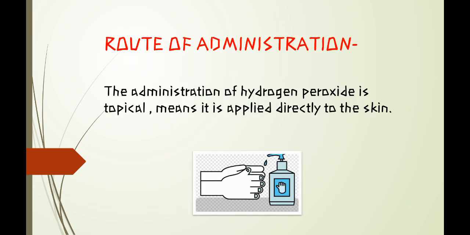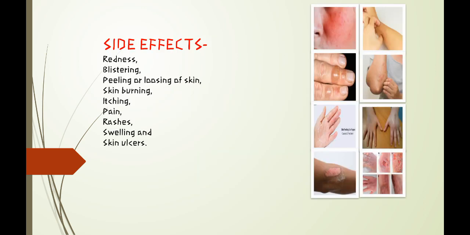Then we will see the route of administration. The administration of hydrogen peroxide is topical, means it is directly applied to the skin, as it is a skin antiseptic. Then we will see the side effects: redness, blister, peeling or loss of skin, skin burning, itching, pain, rashes, swelling, and skin ulcer are the side effects of hydrogen peroxide.